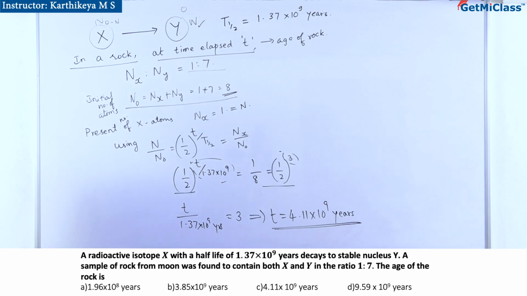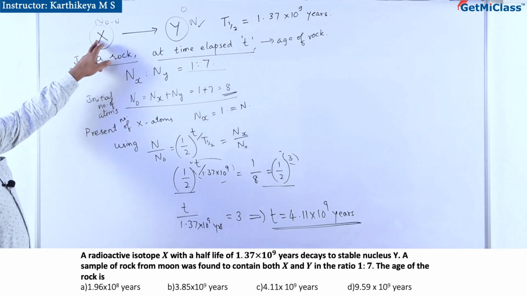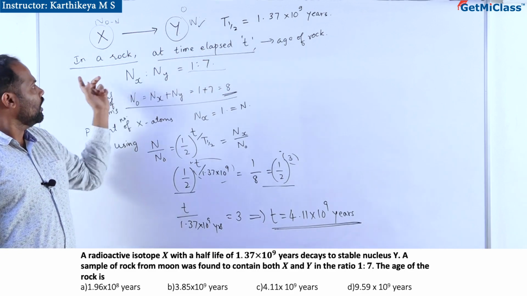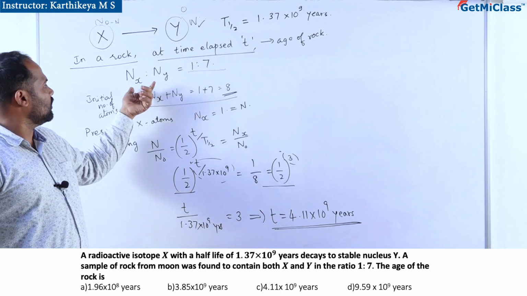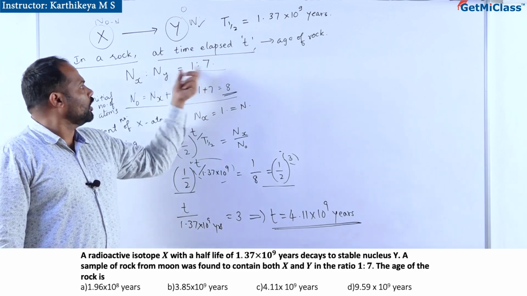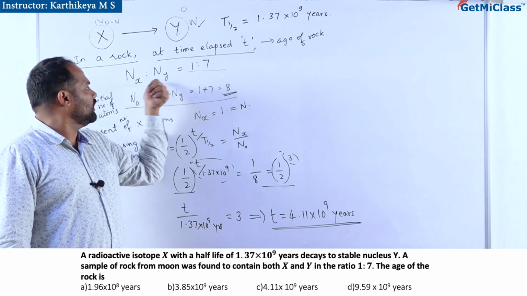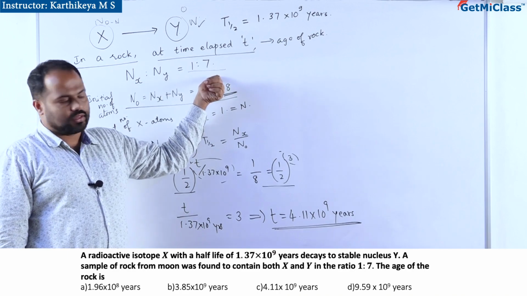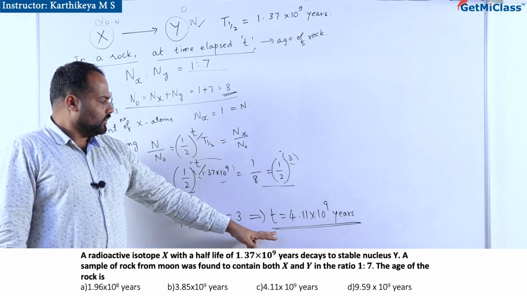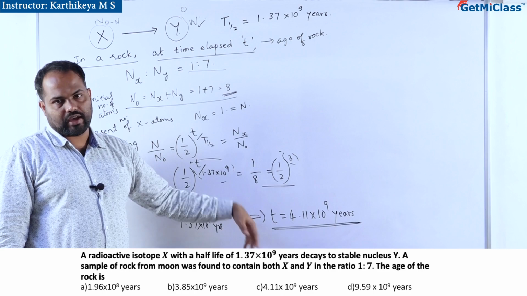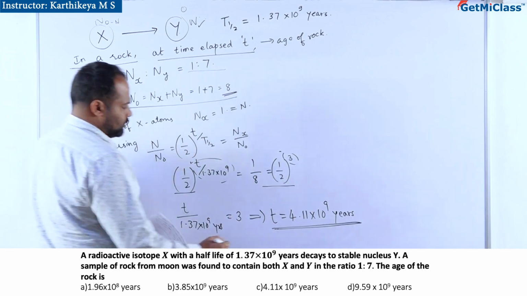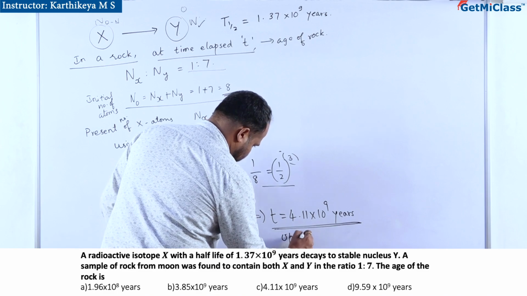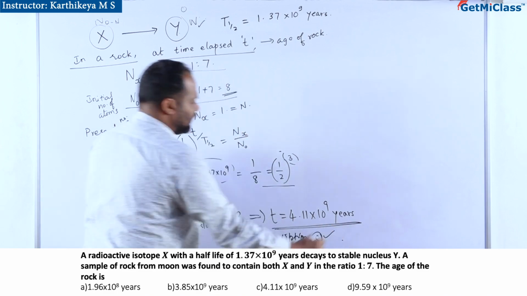4.11 into 10 to the power 9 years is the time elapsed since this radioactivity started, which is also the age of the rock, where you find X atoms and Y atoms in the ratio 1 to 7. So this is the age of the rock, since radioactivity started in that rock. Looking at the options, option C is the correct answer.